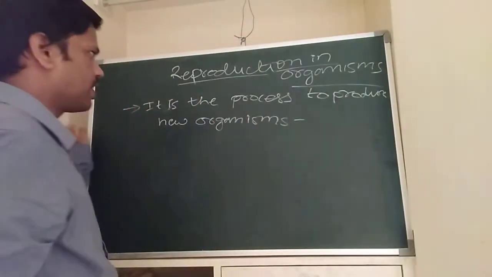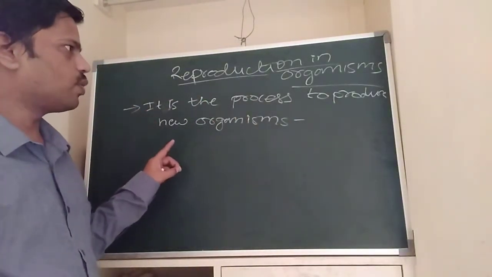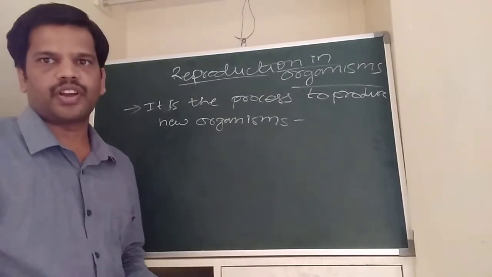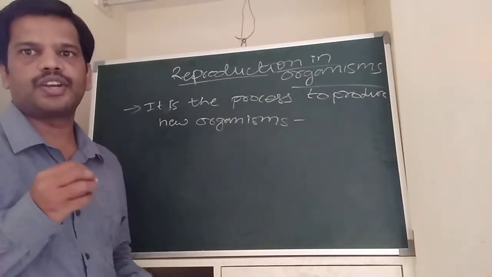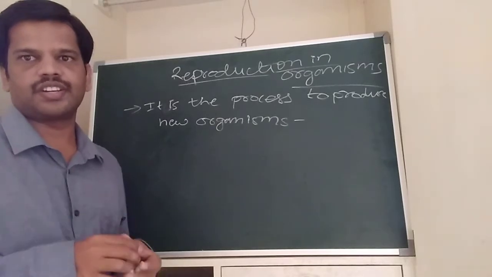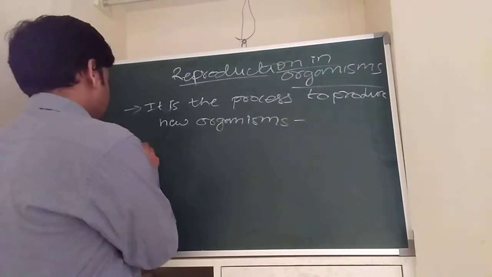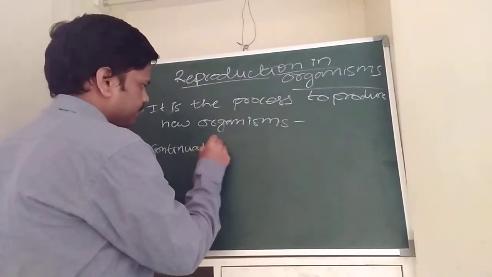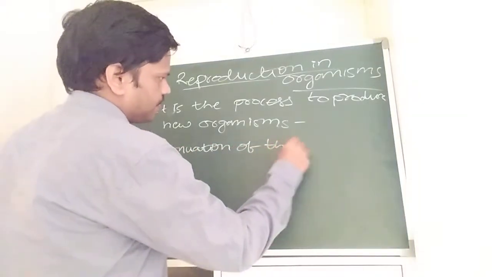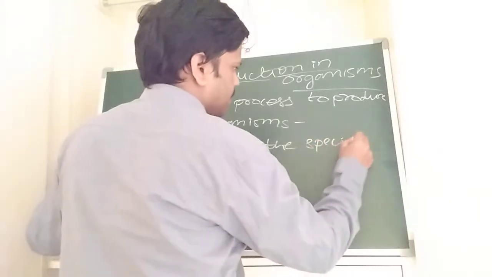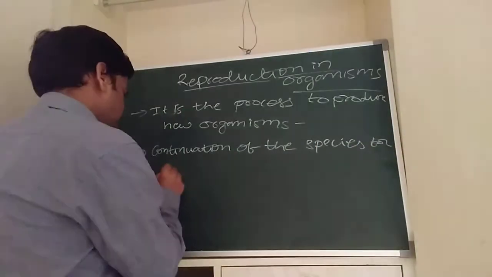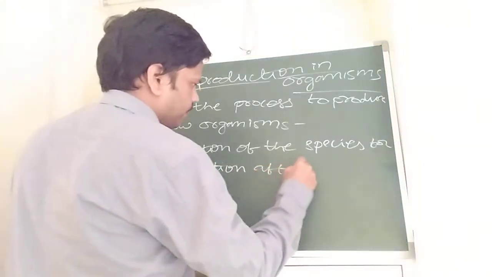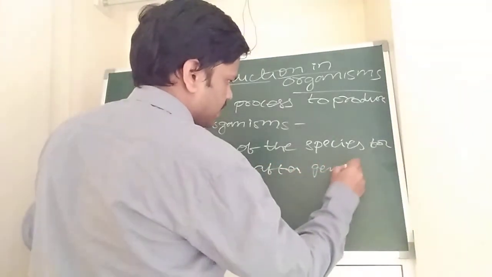Reproduction helps the continuation of the species for generation after generation.